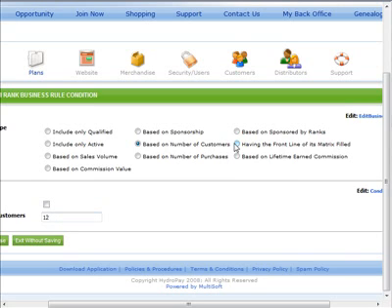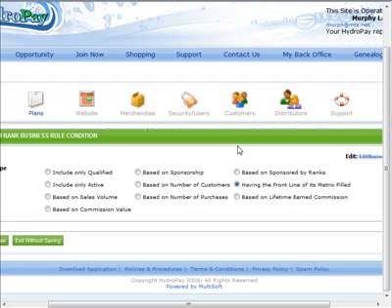If you are operating a matrix compensation plan, you may require that the first level of a member's downline must be completely filled in order to qualify for this rank by selecting Having front line of its matrix filled.